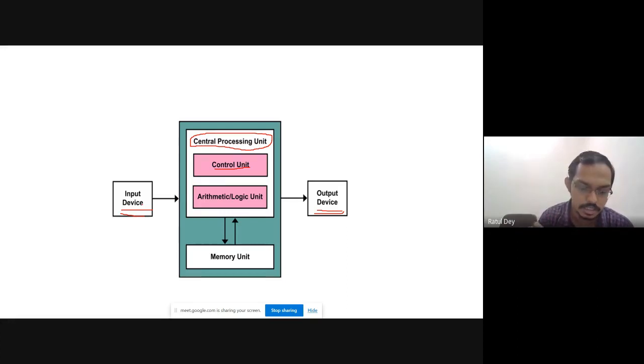You are clicking with the mouse, that means you are giving some instruction to the computer system, and at the same time the control unit is doing its job. Matlab, that means they connect this file, open it for you, and you can see the file. So the backend job is done by the control unit. Is it clear?